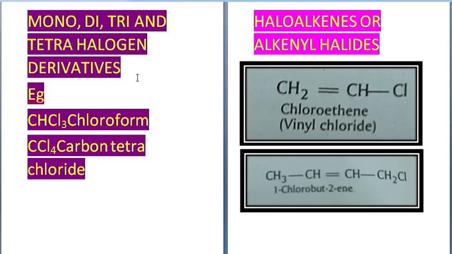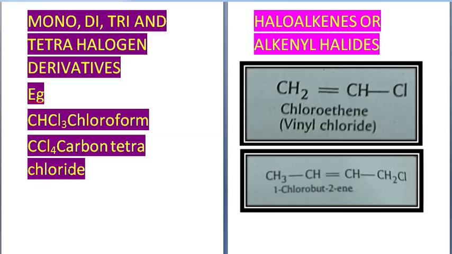Like if you take the example of chloroform, the formula of chloroform is CHCl3. So methane's formula is CH4. From methane, 3 hydrogens have been taken away, and in their place 3 chlorine atoms have been added. So the formula becomes CHCl3.